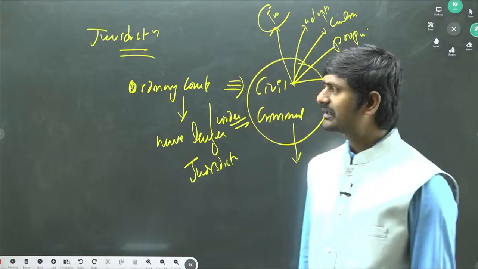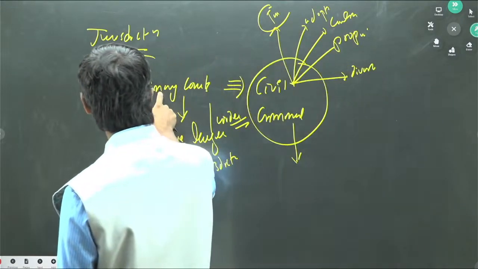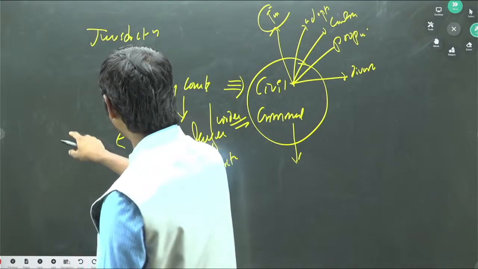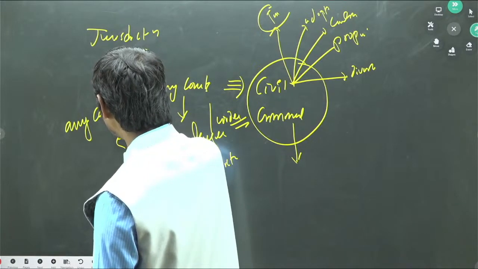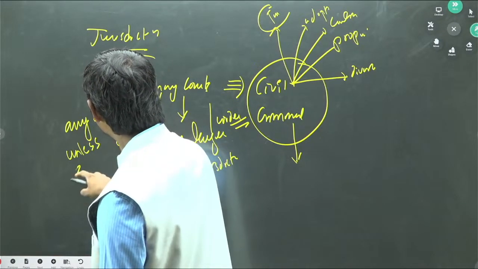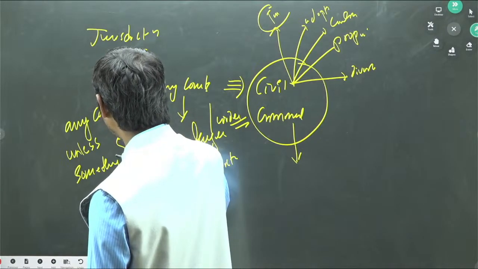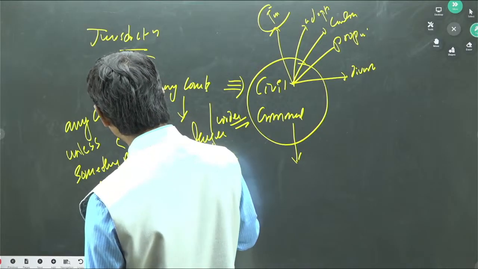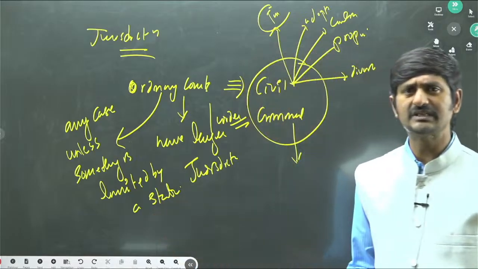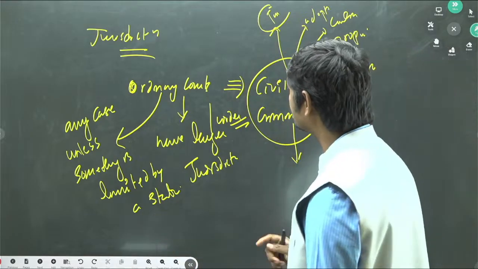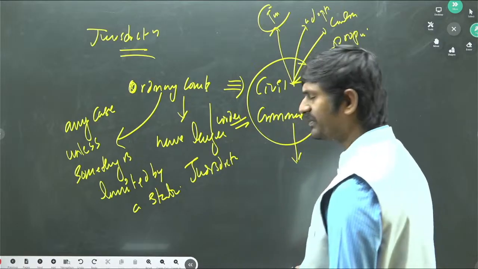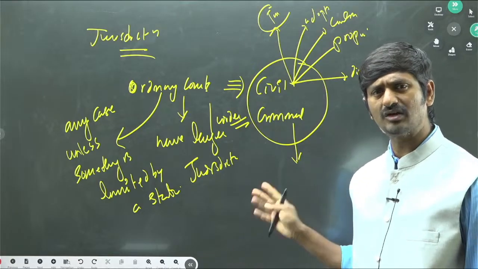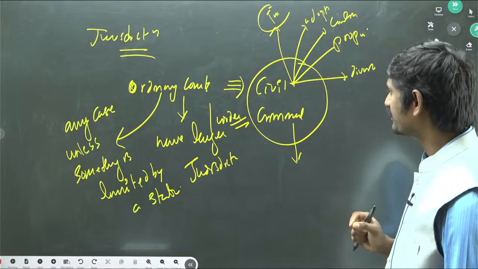Moreover, ordinary courts are able to entertain any case unless something is limited by a statute. Suppose you take for example service matters. That has been limited by the Administrative Tribunals Act. Otherwise those matters can also be entertained by ordinary courts. So like that.